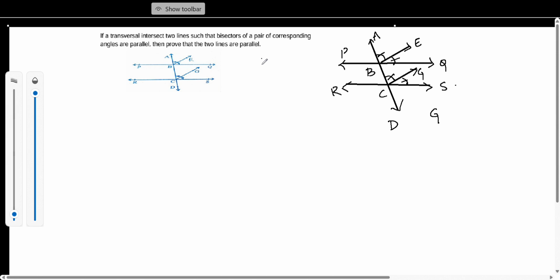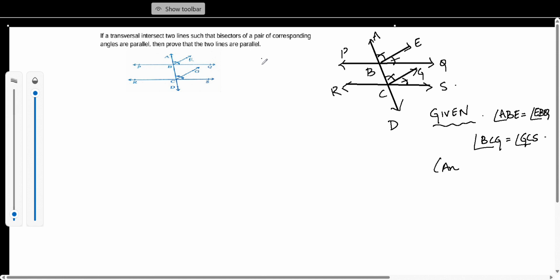So, given, we have angle ABE equal to EBQ, because it bisects, because a pair of corresponding angles it says, and BCG equal to GCS.